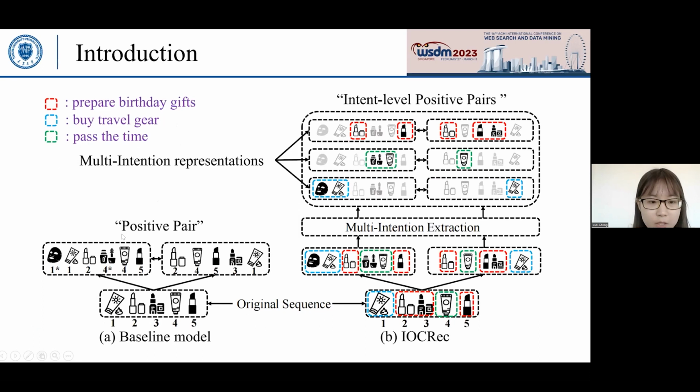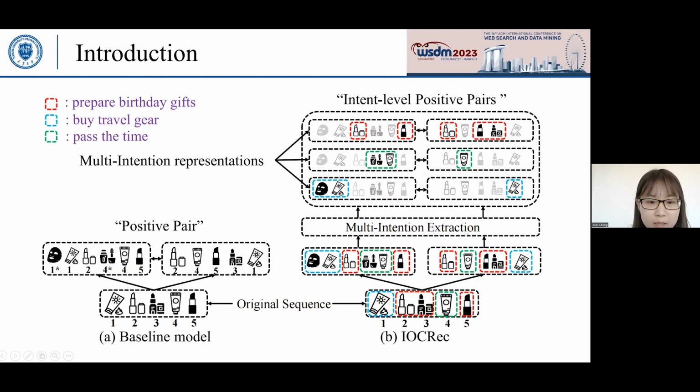After data augmentation, in one view, noisy behaviors may introduce items that the user doesn't care about at the current moment. Moreover, the other view also modifies sequential patterns, which can change the user's current intention to prepare birthday gifts. Therefore, two views without considering multi-intention conditions differ significantly, which limits the performance of contrastive learning in sequential recommendation.